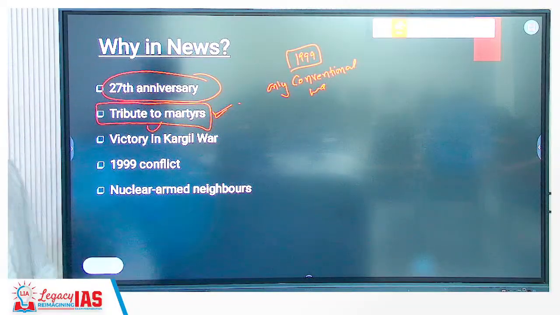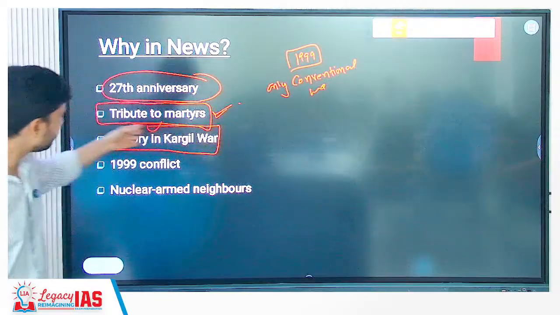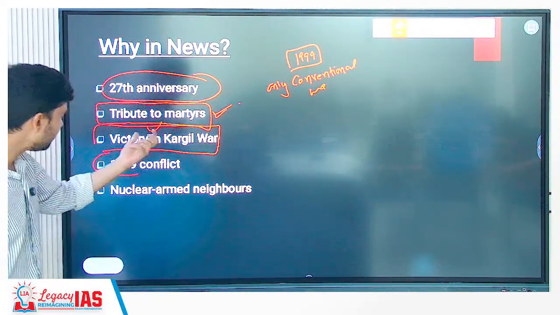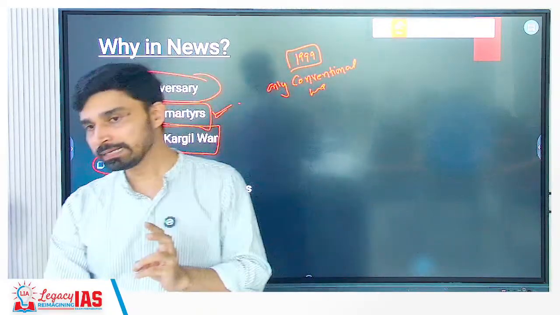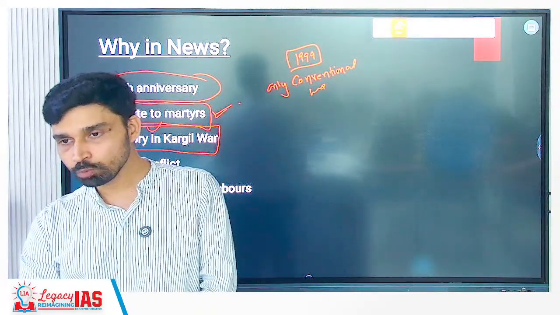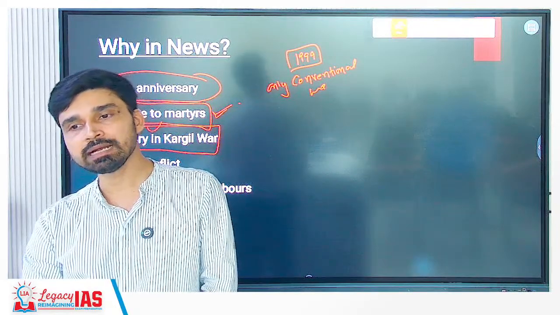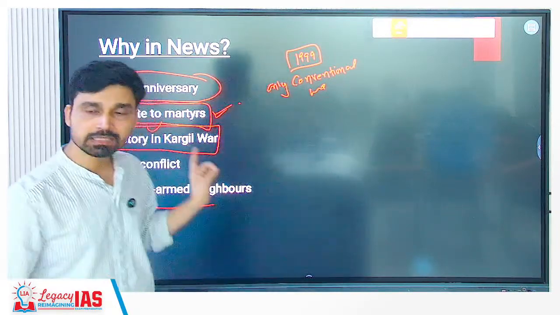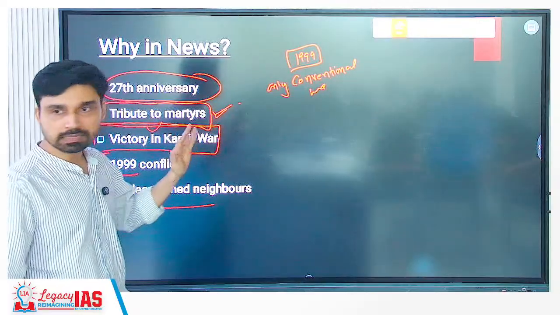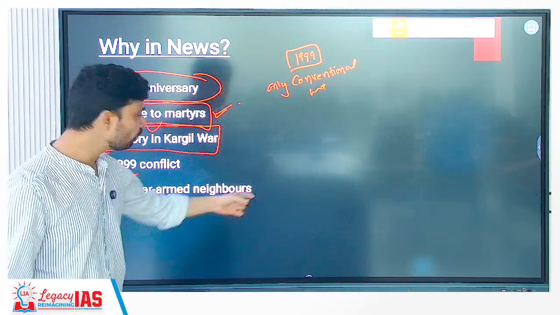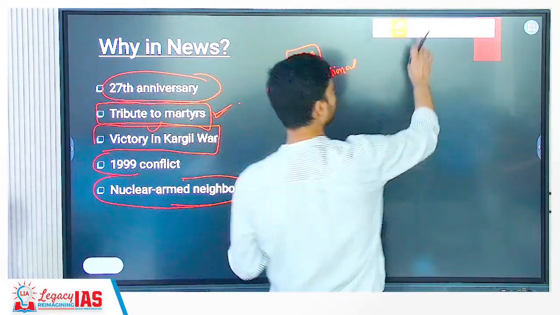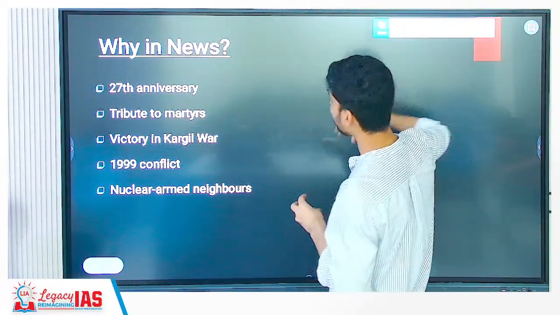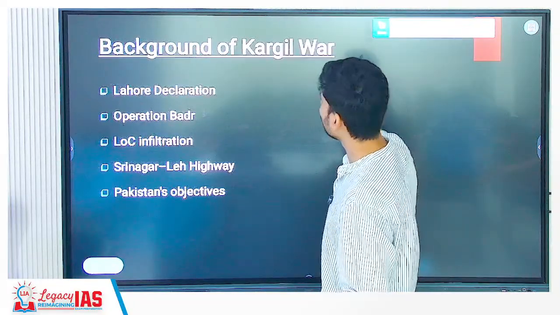So as a tribute to martyrs, every year we celebrate this Kargil Vijay Diwas as a victory, to commemorate the victory in the Kargil War, the 1999 conflict between nuclear-armed neighbors. Also important to note, when the 1965 and 1971 wars took place between India and Pakistan, none of these countries had nuclear weapon capability. 1999 is the only war when both countries, India and Pakistan, had access to nuclear weapons. That's why this war was very deadly, because it could have led to the use of nuclear weapons in the subcontinent.